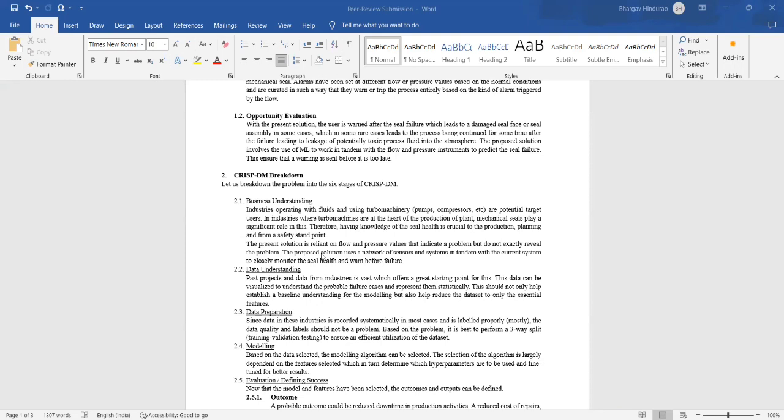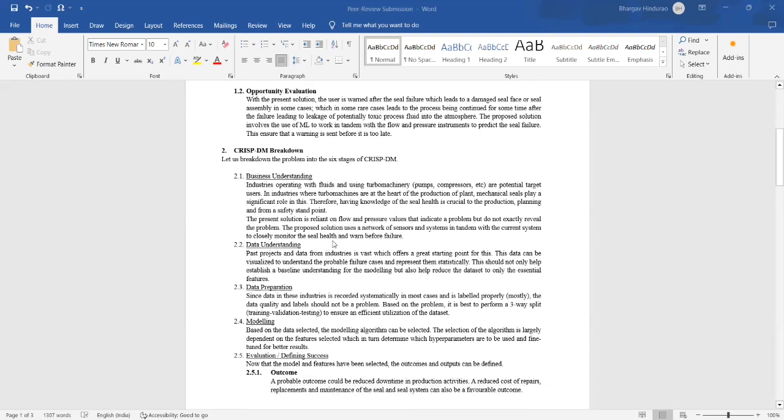So let's break it down into the 6 stages of the CRISP-DM process. The business understanding is that the industries which operate using turbo machinery, or even turbo machinery manufacturers, are target users for this kind of operation. And since these equipments are at the heart of production, they play a key role in these environments.